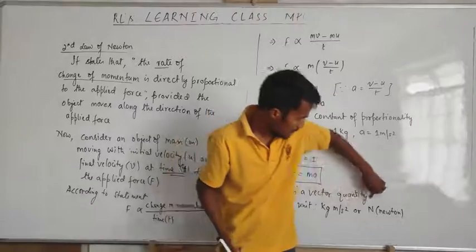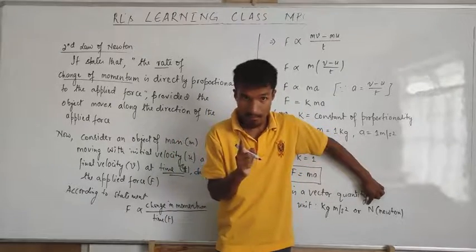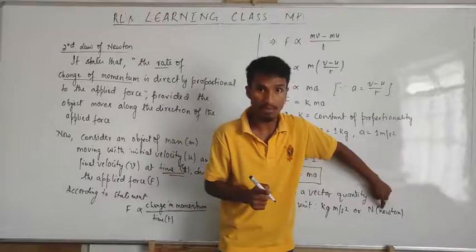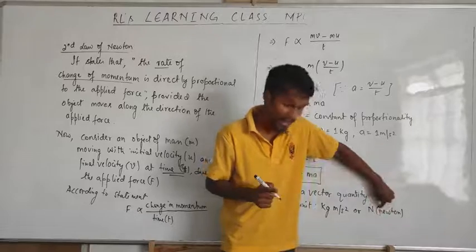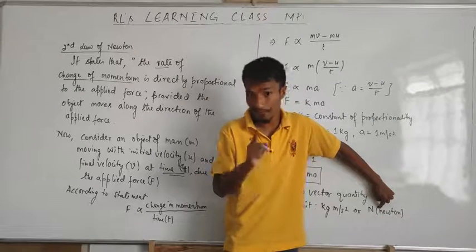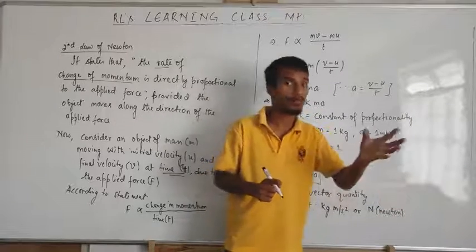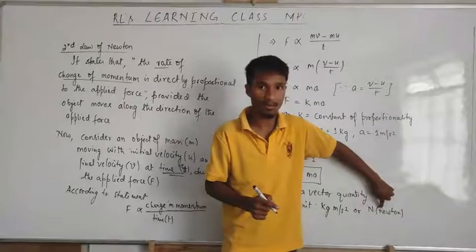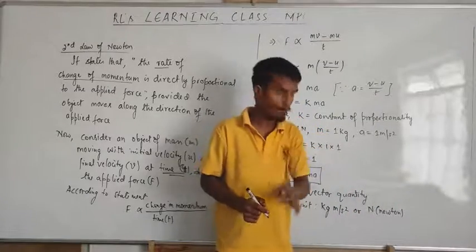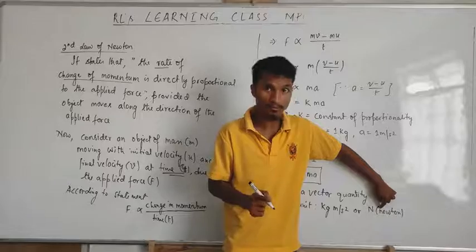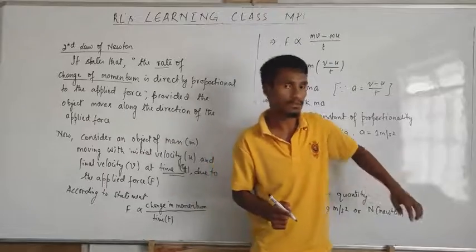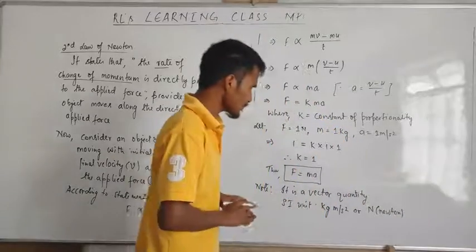Do check here. The symbol I write with a capital, but the full word I write with a small letter: newton. Don't write it with a capital N, because a capital N means the name of a person. Here I put a small n, but for the symbol we put a capital. To write the full word, we write in small letter. Okay, that denotes the unit.